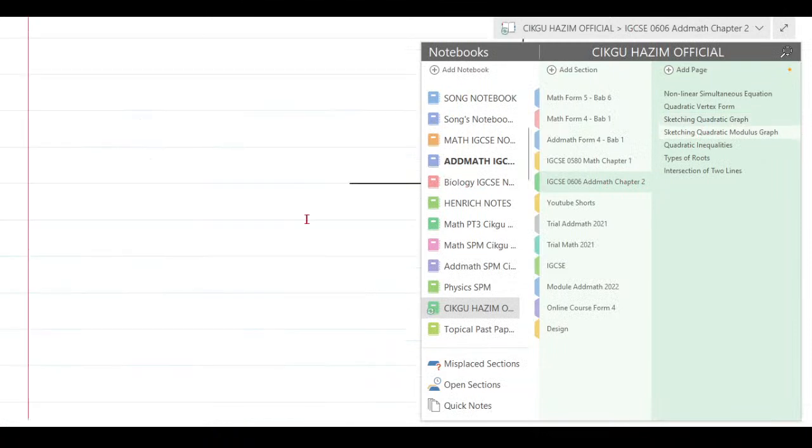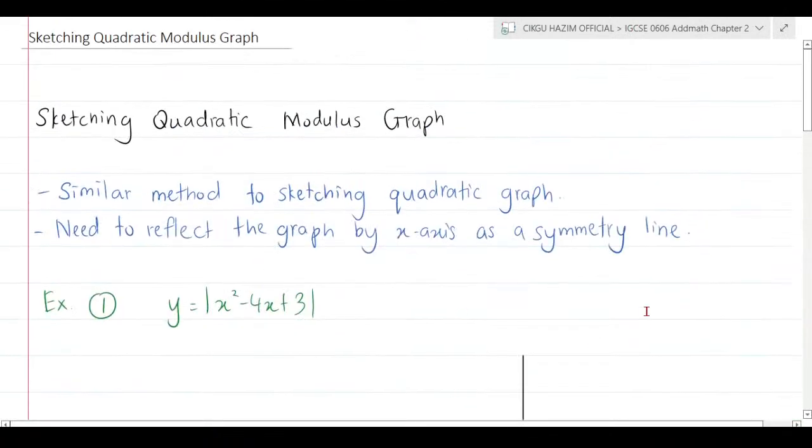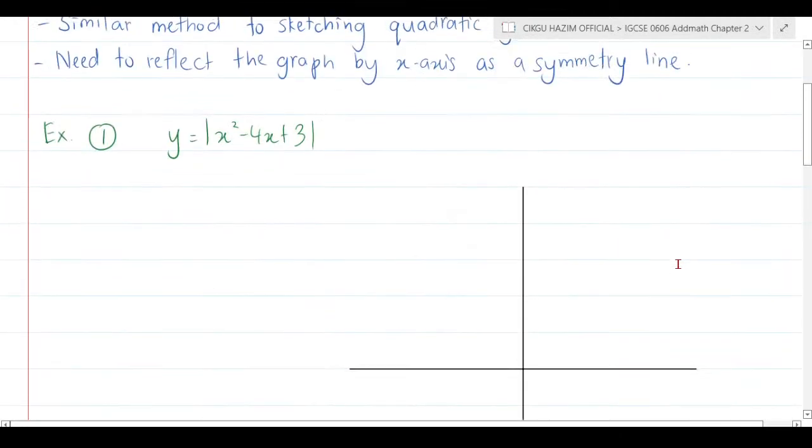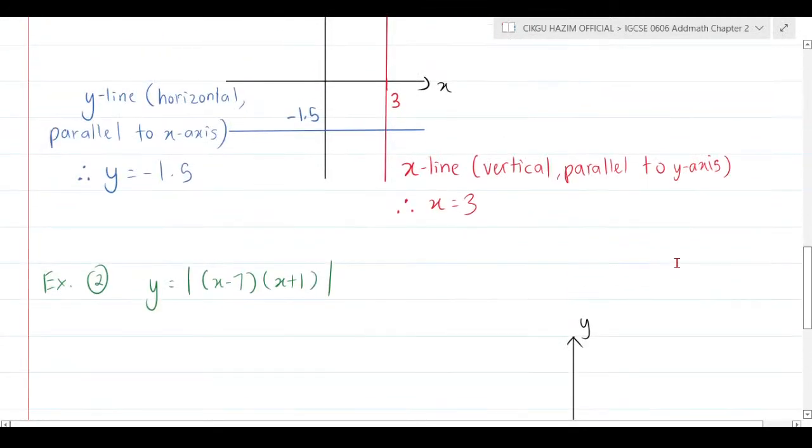The next one is sketching the quadratic modulus graph. All right, so for sketching the quadratic modulus, you need to understand what modulus means first. Modulus means that it must be all positive values. What I wrote here is a similar method to sketching the quadratic graph. It's just that you need to reflect the graph with the x-axis as the symmetry line. So these are the things that you need to understand first.